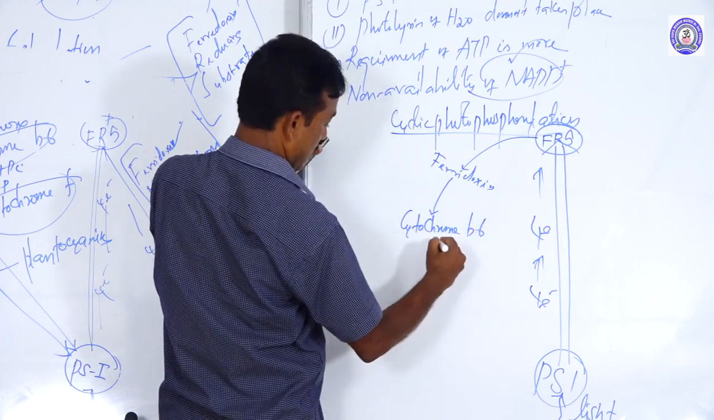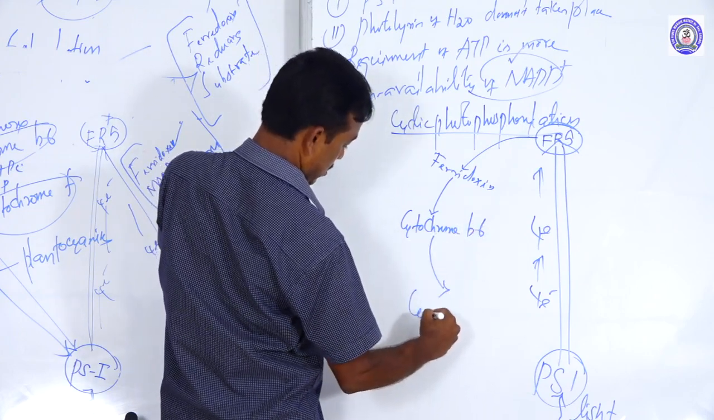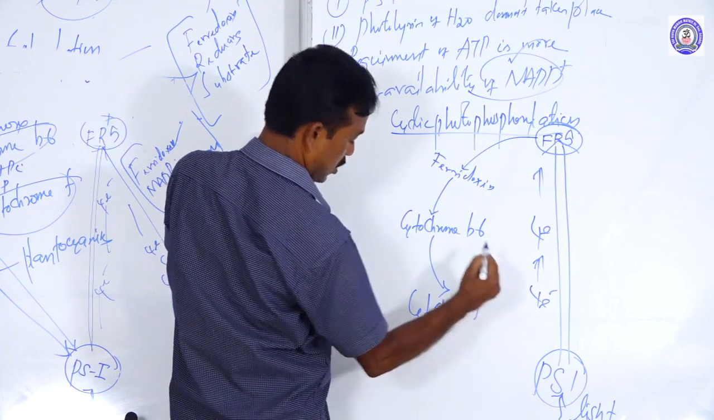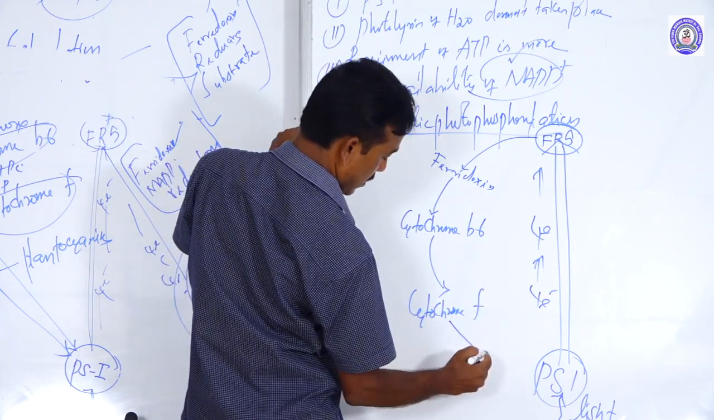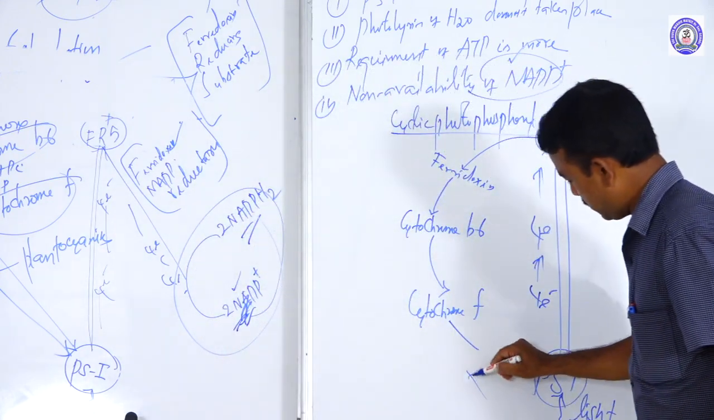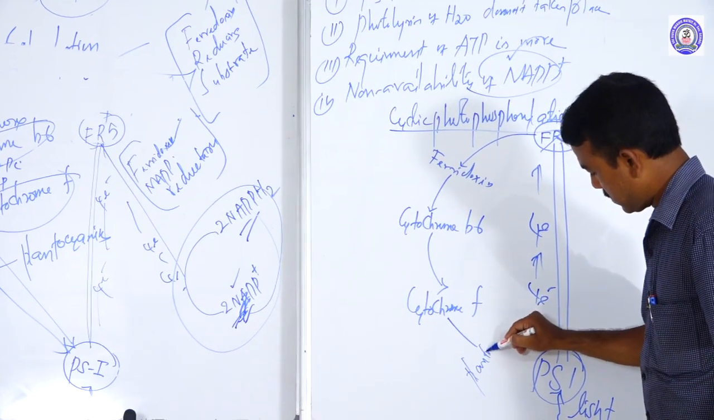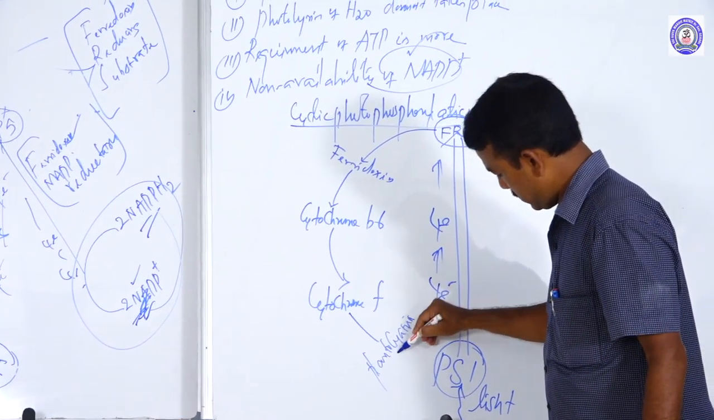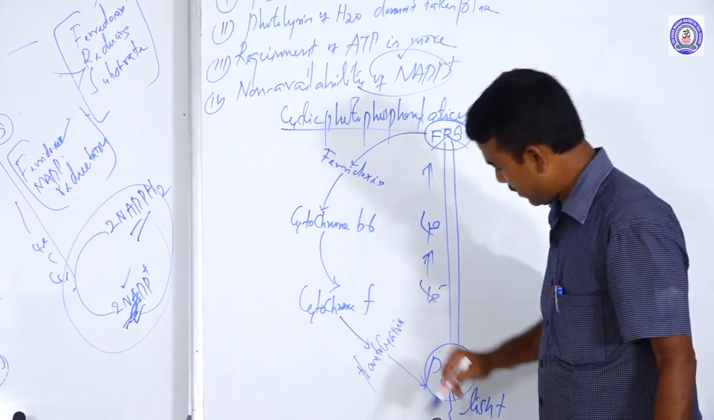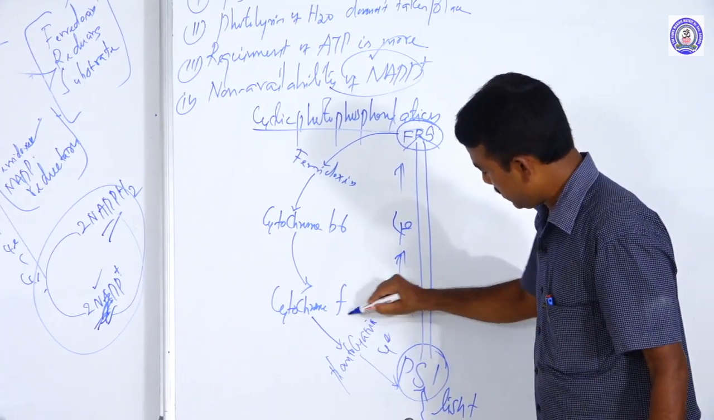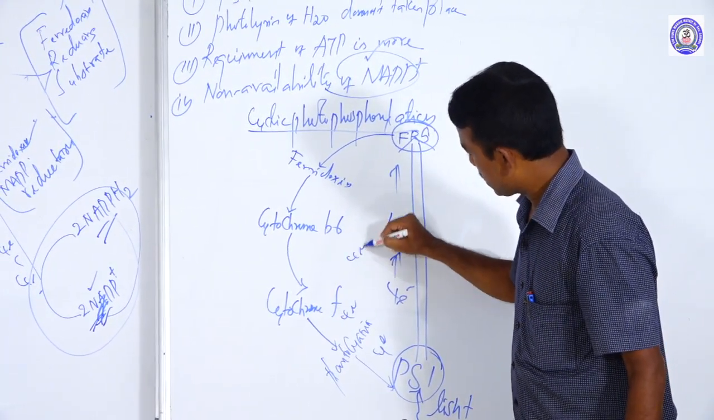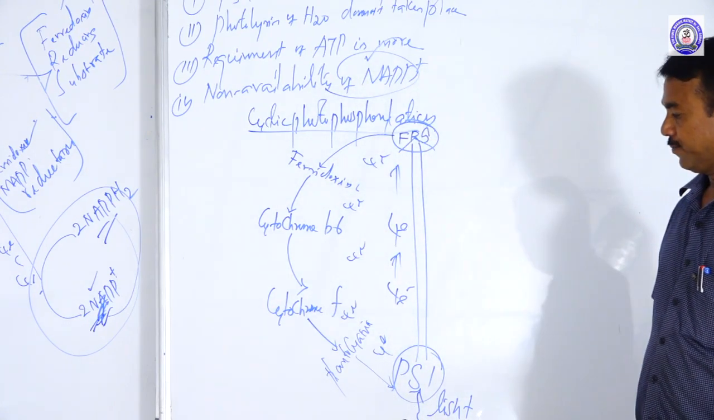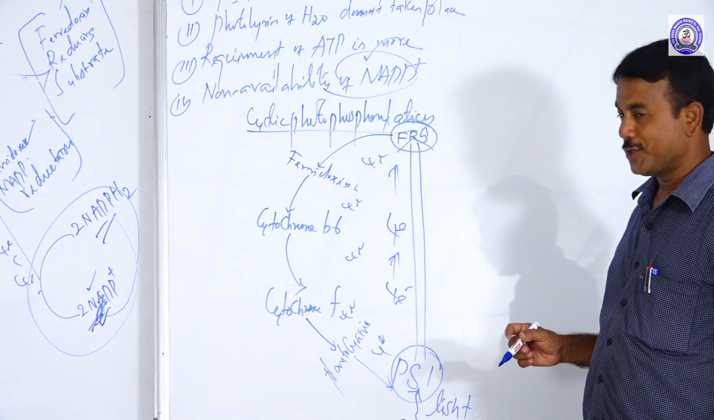cytochrome B6, cytochrome F, then plastocyanin. The electrons fall back again. So here is one good question to be considered.